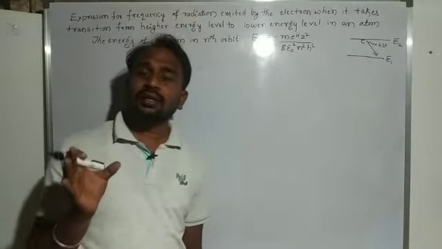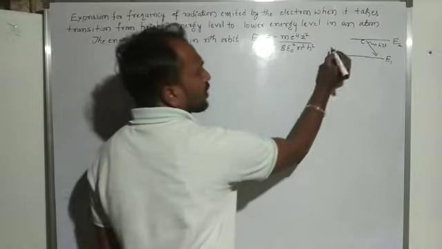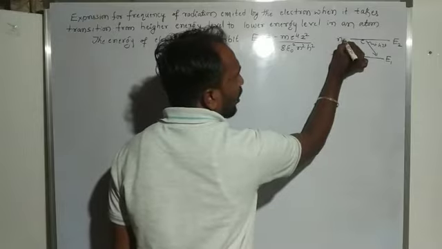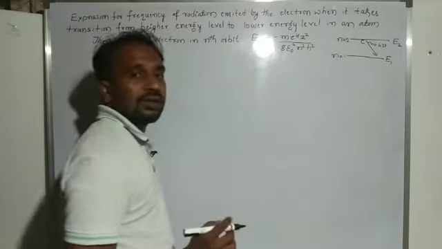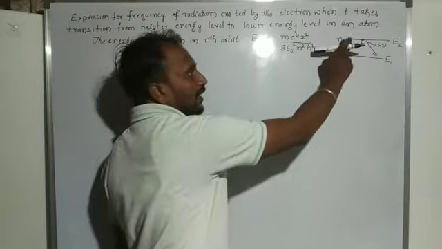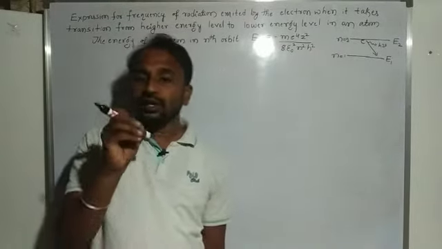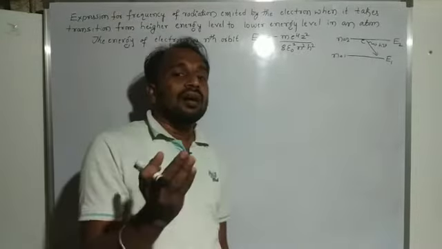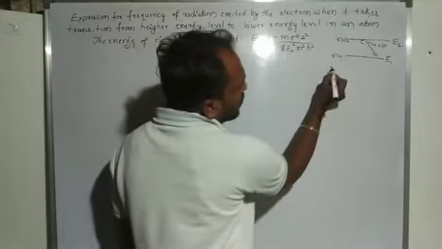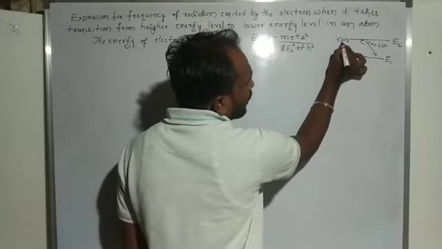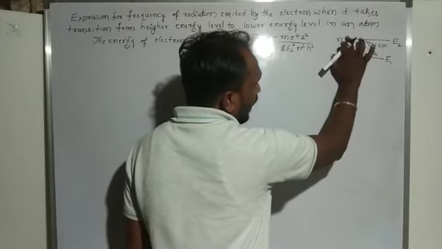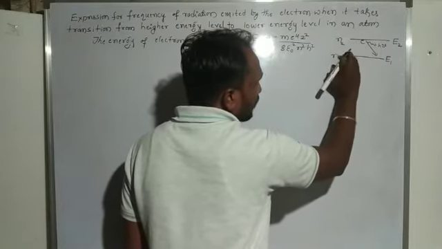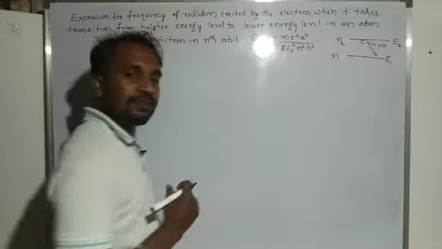Here n is the number of the orbit. For the first orbit, n is equal to 1, and the second orbit, the excited state, has n is equal to 2. So the first orbit and the second orbit: the second orbit is the excited state, the higher energy level. We consider this one n1 and this one n2. n2 is the excited state and n1 is the ground state.